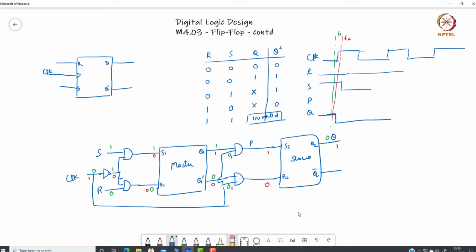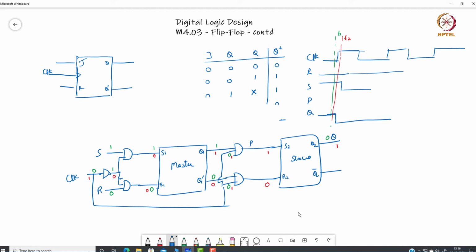In case of JK flip flop, let's do it within this diagram only. JK flip flop is very similar to RS flip flop. The only thing is the input is J and K, you have Q, and the characteristic table is also somewhat different.